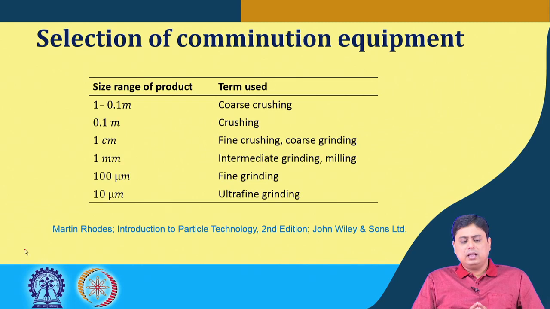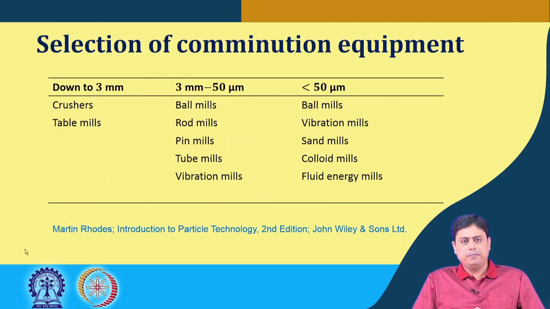So, this summary is essential and you have to keep in mind this terminology, and I believe by looking at the equipment name you can possibly now judge what the size range would be. Now, more specifically, if we look at this table and specifically look at the names, it becomes much clearer that down to 3 millimeter of the size range we typically use crushers or the tablet mills.